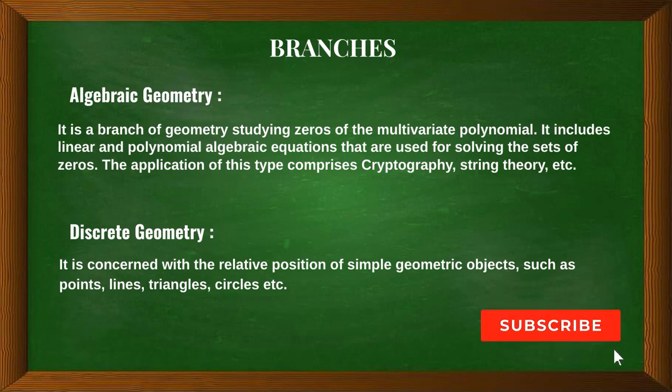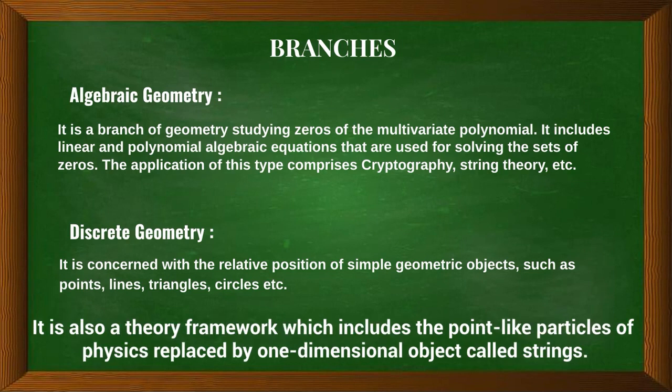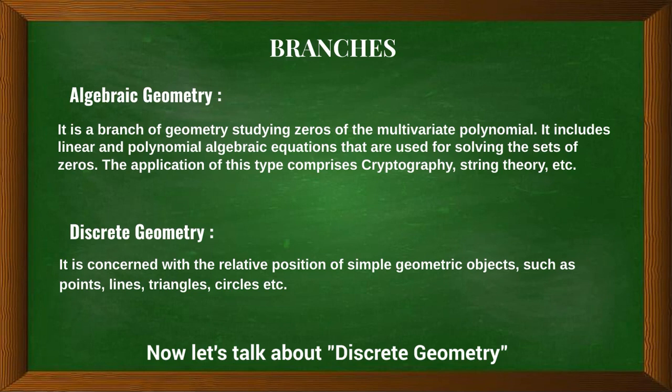This type of geometry, which is algebraic, comprises cryptography and string theory. What is cryptography? Cryptography is the study of techniques for secure communication. What is string theory? It is a theoretical framework in which the point-like particles of physics are replaced by one-dimensional objects called strings. Now, let's talk about discrete geometry.